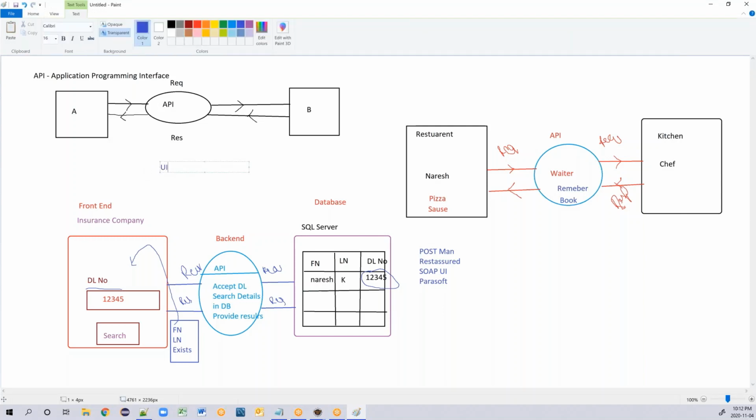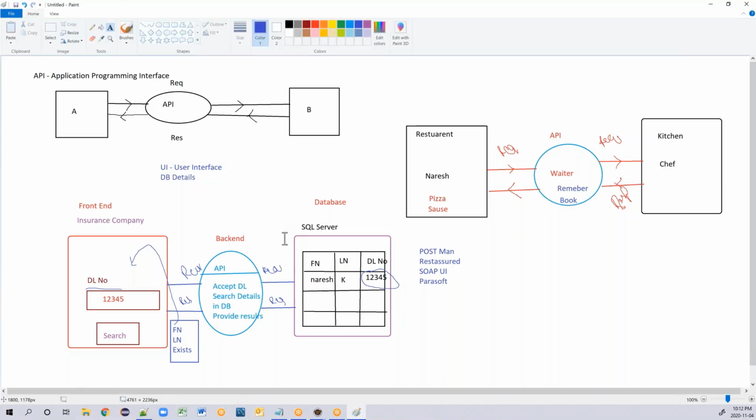One is called UI. UI stands for user interface. You need to have user interface, and then you need to have database, because you need to check your details in the database. So you don't need to know what is an API that is existing at the backside. This is what the details you need in order to do the black box testing. In simple words, manual testing or simple UI testing will be done with the help of these details.